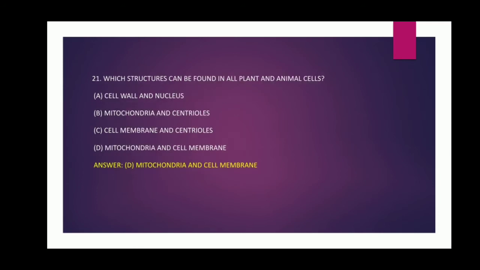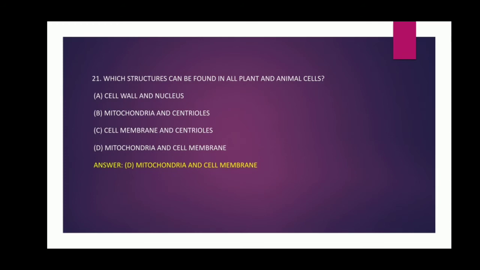21. Which structures can be found in all plant and animal cells? Options: cell wall and nucleus, mitochondria and centrioles, cell membrane and centrioles, mitochondria and cell membrane. And the answer is obviously mitochondria and cell membrane.